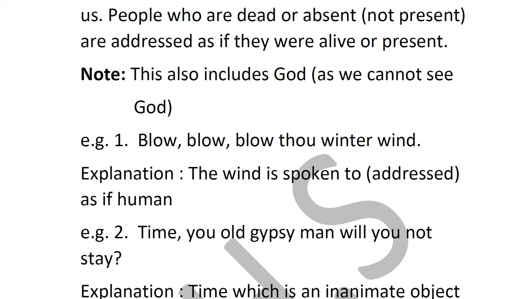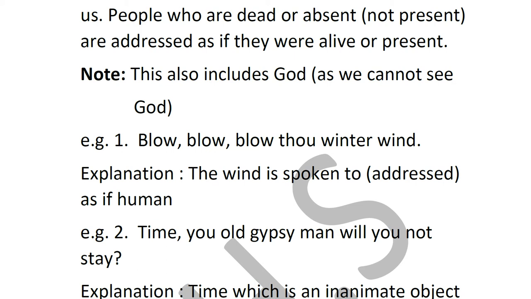So here he is calling time a gypsy. Why is he calling time a gypsy? Because does time stay in one place? No, time always moves on. It never goes backward. It always goes ahead. Yes, once time is gone, you will never get it back. So that's why he is saying that time is like a gypsy.